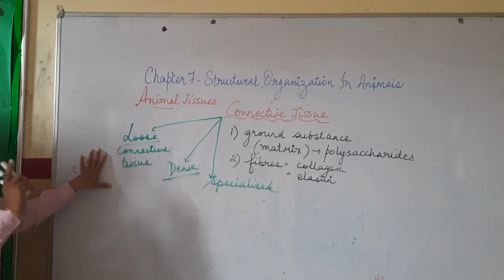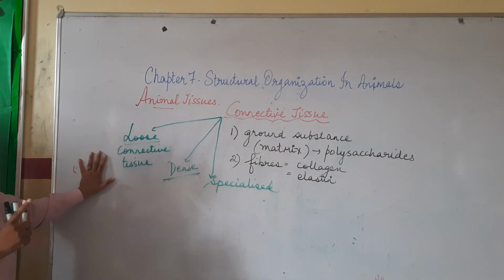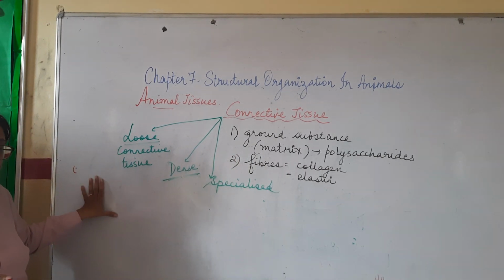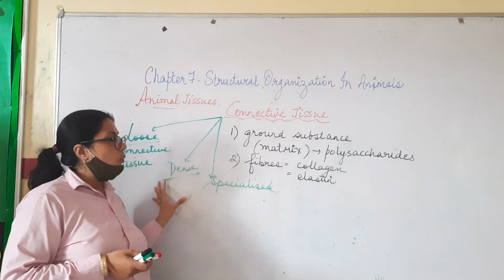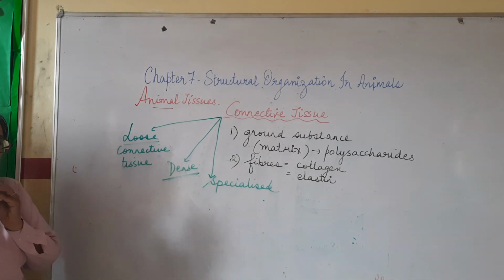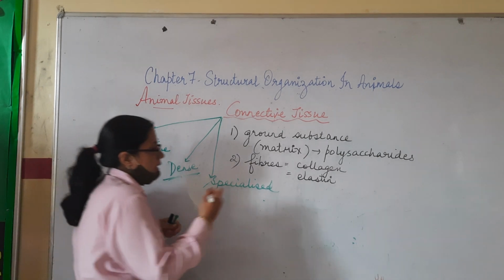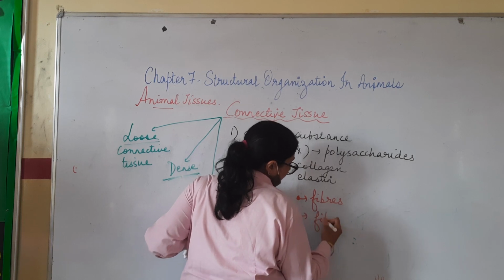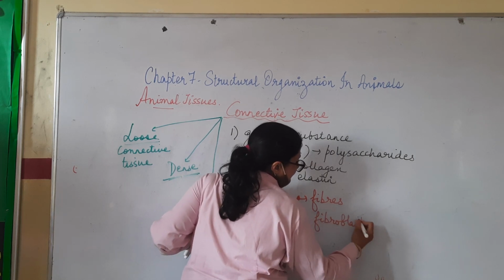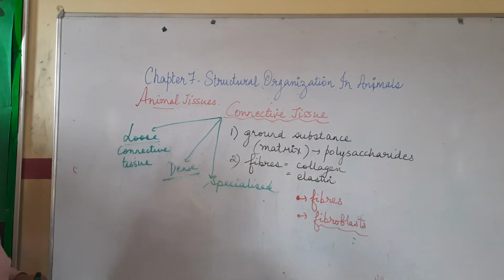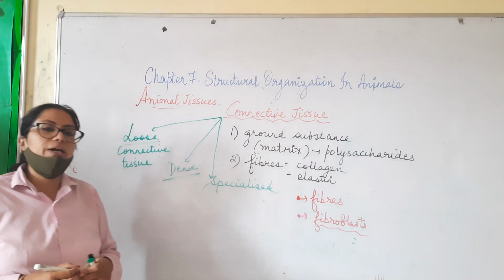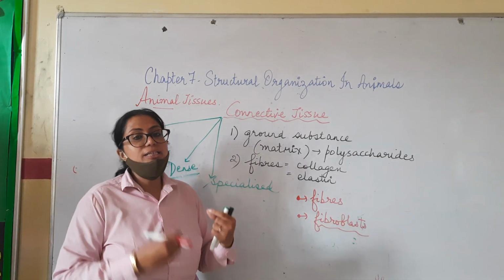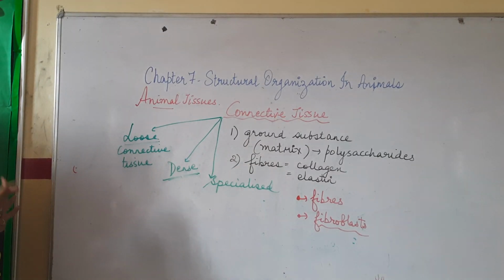Firstly, it is loose connective tissue because the fibers which are present are loosely present. When we talk of dense, over there the fibers are very densely, tightly packed, the fibers and the fibroblasts. 2 things we will consider, the fibers and fibroblasts. What are fibroblasts? The cells which are going to produce, synthesize these fibers. If they are very tightly packed, it is dense. Then if they have a specialized function, it is called a specialized connective tissue.